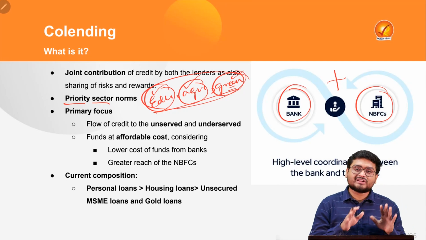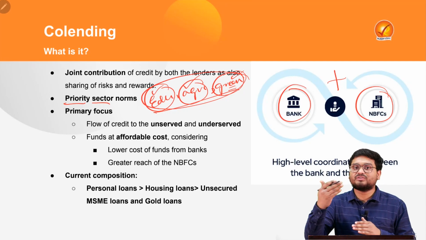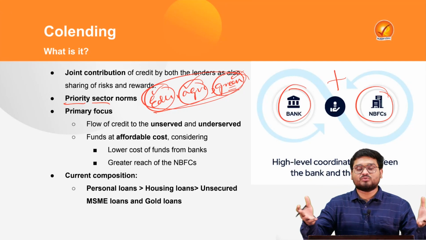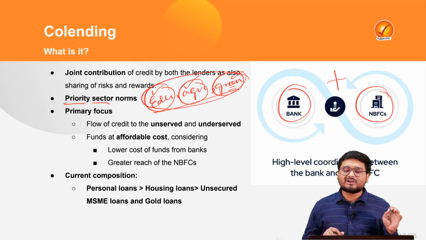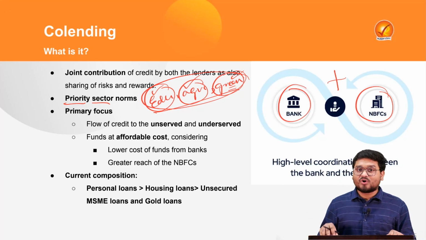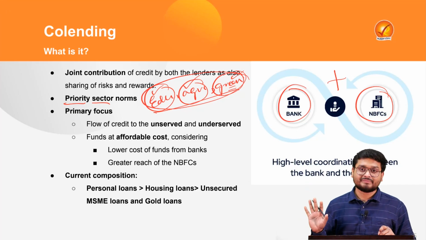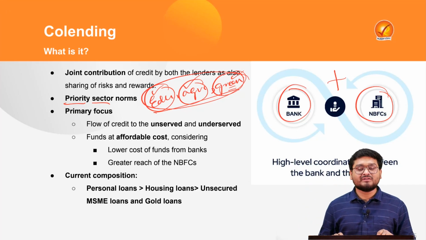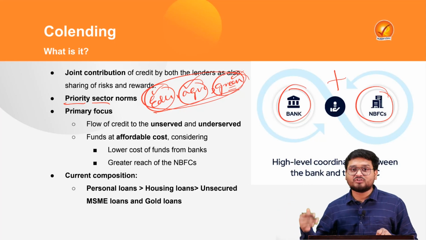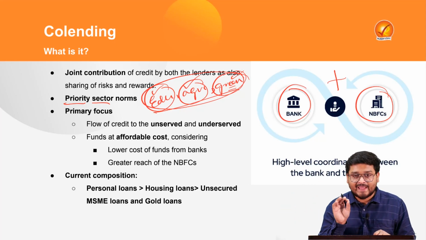But one issue the banks face when they give out these loans is reachability to customers, because banks are prominently located in cities or major rural areas. They are not located at the last mile. But there is one entity located at the last mile, at the doorsteps of individuals, which is the NBFCs.